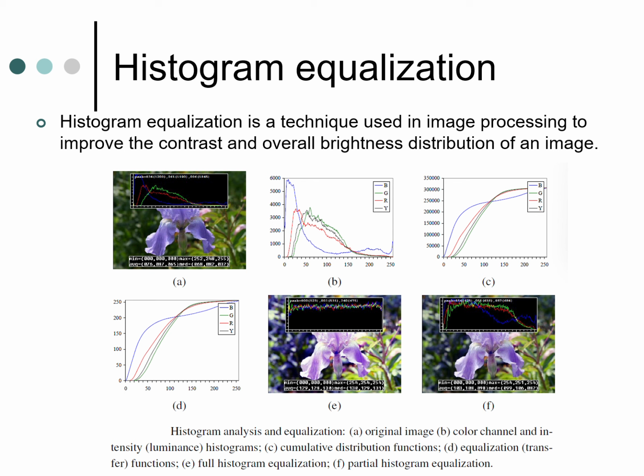A shows the original image which has been taken. B shows how the color channels and the intensity histogram vary. In C, we can easily see the cumulative distribution functions for both RGB and the Y, which is displayed here as yellow. Then D shows the equalization transfer function. E shows full histogram equalization, whereas F shows only partial histogram equalization of the original image.